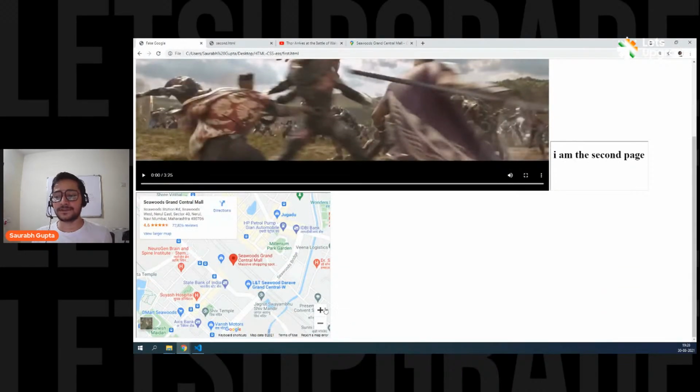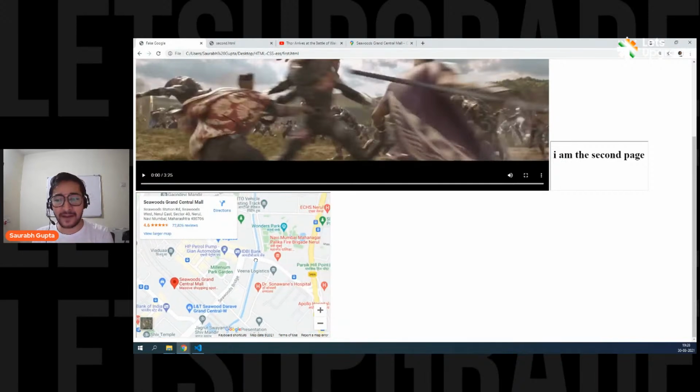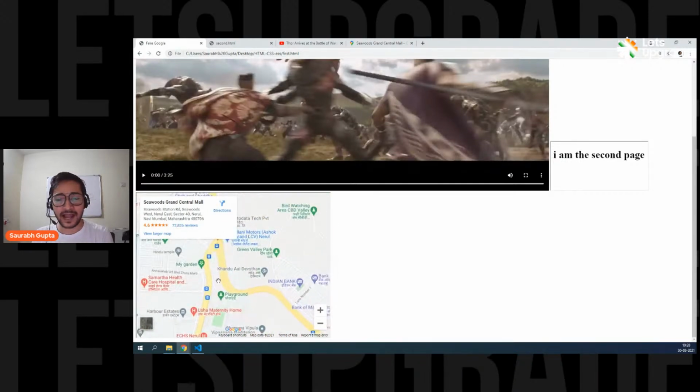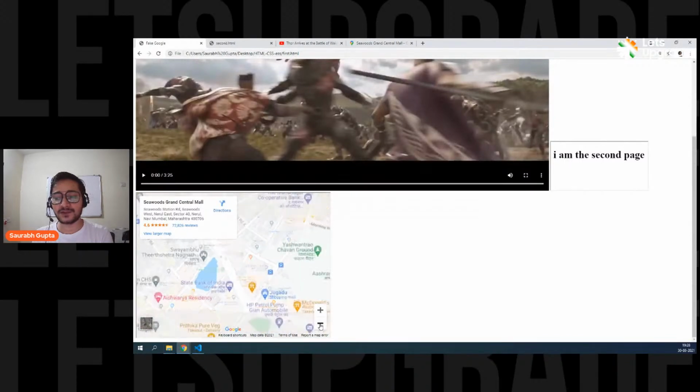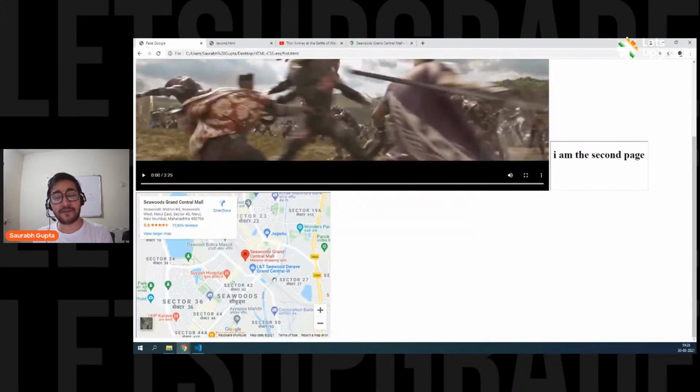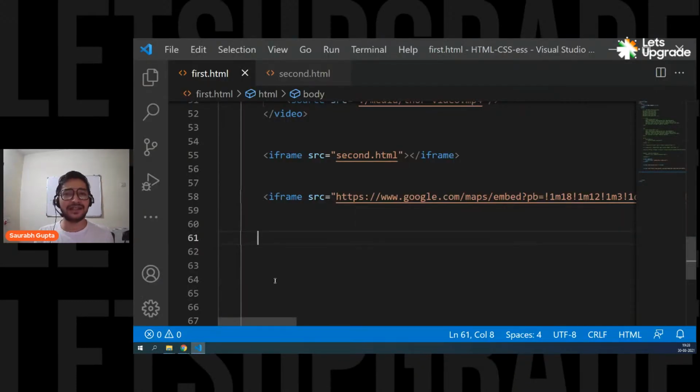And here we go. See guys, we have a map and it's not a screenshot. It's not an image. It's a live map. I can zoom in. I can zoom out. You can do anything. It's a live map. And that's how people put live maps in their web pages. So simple. You don't even have to write the code. They are giving you the code. They're giving you the iframe. But to understand this, first you should understand what an iframe is, right? That's why I taught you iframe first, and then I showed you this.